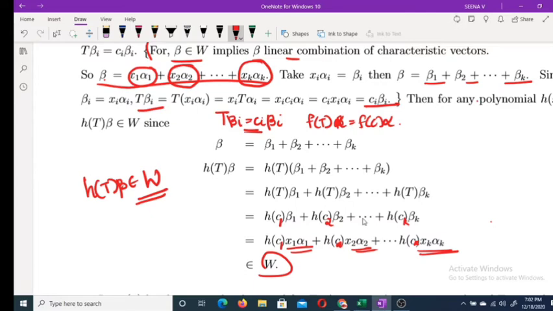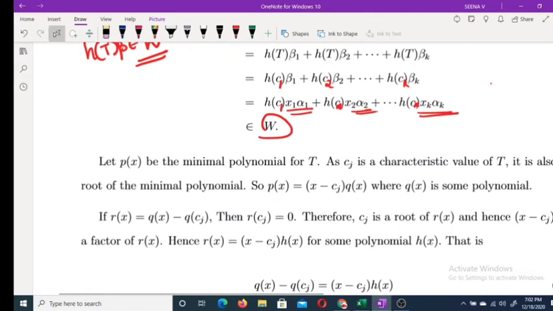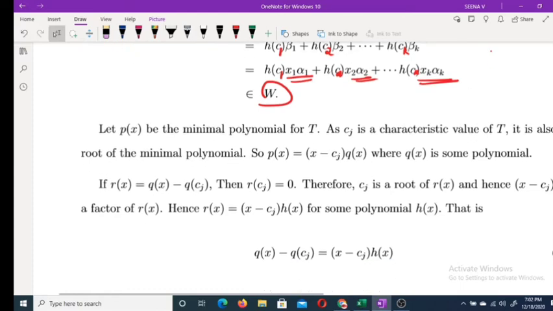Clear? Now let P of x be the minimal polynomial for T. As Cj is a characteristic value, it is also a root of the minimal polynomial. Therefore, P of x you can write as x minus Cj into Q of x, where Q of x is some polynomial.